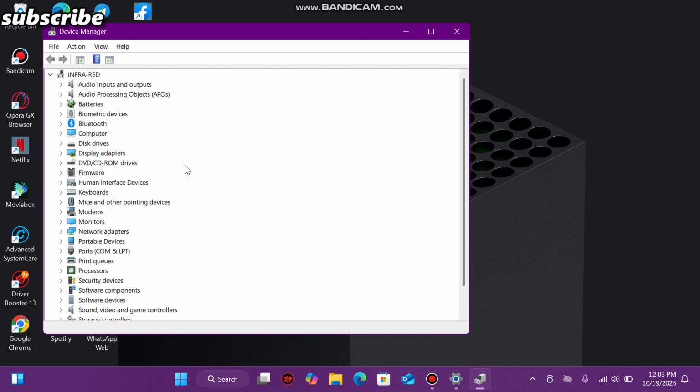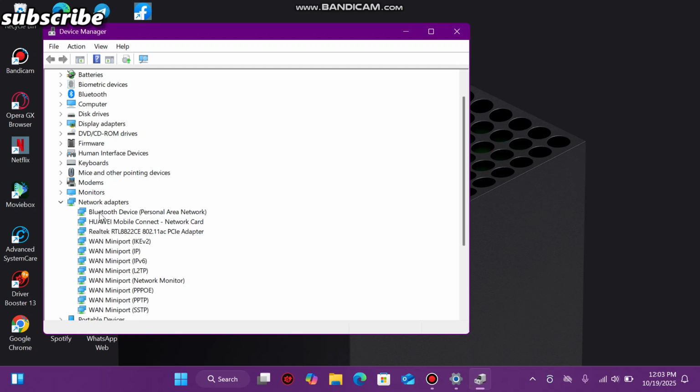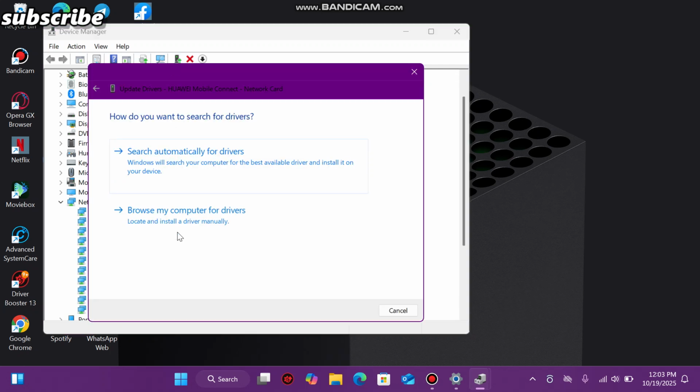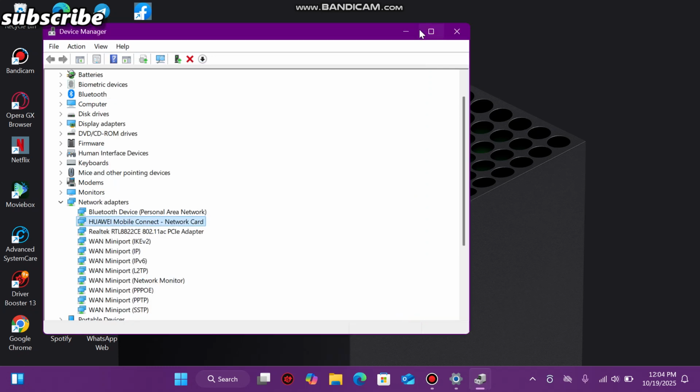After clicking on Device Manager, you move to Network Adapters, which is this one. You see the Huawei, this one marked. Update the driver by pressing here, then Browse my computer for drivers, then pick from this one, select, and install it.